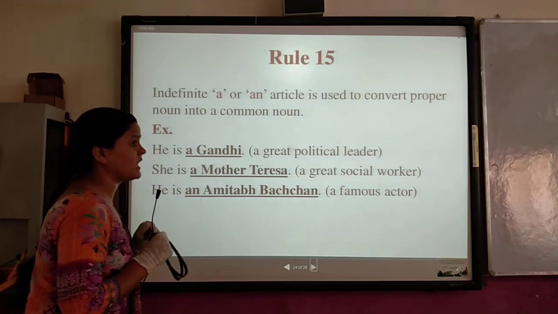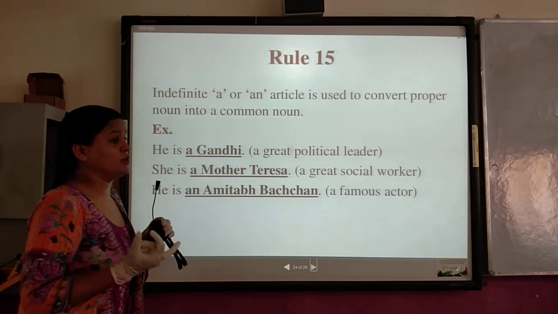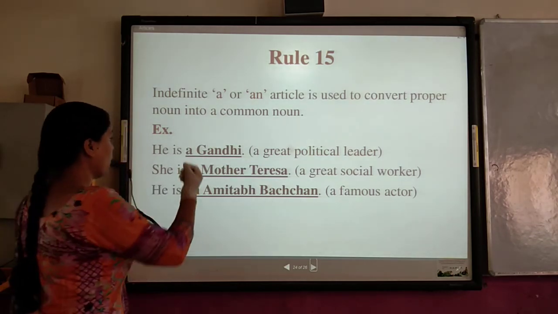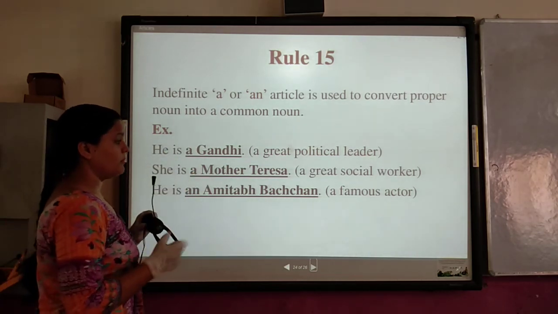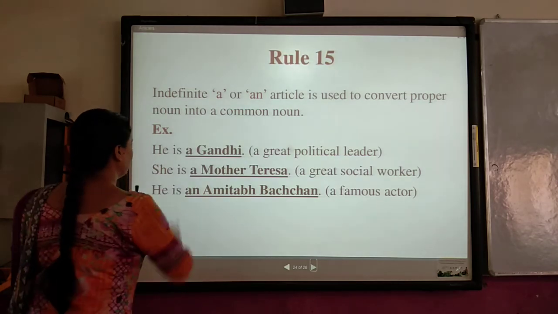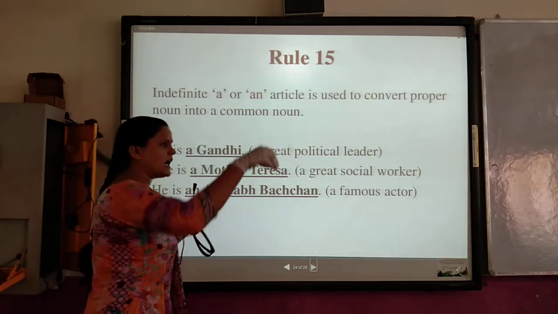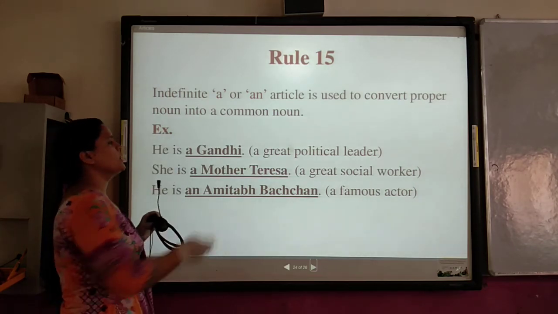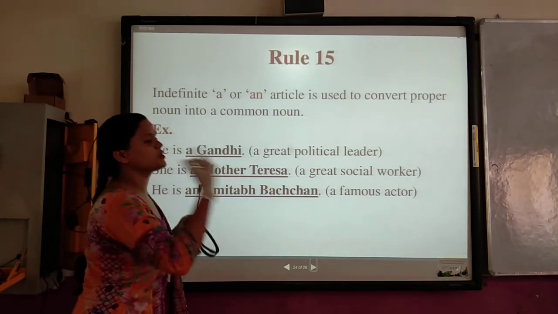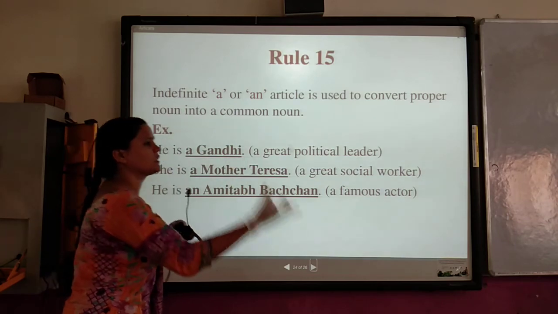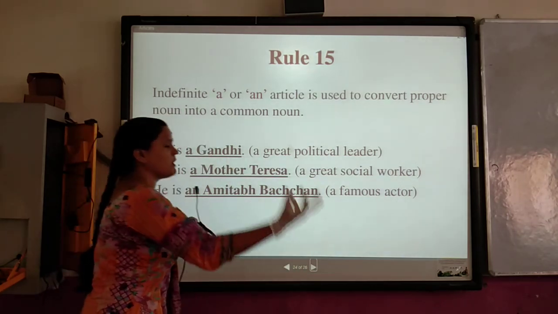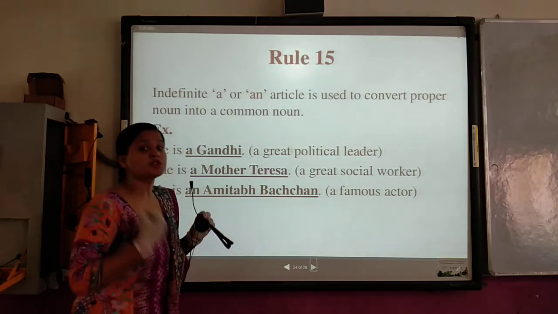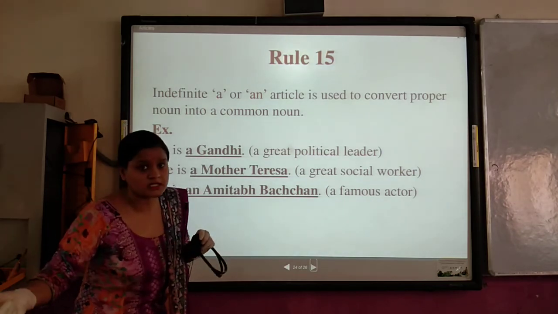Now you were thinking, man, how can we use the proper noun with an article? But let me tell you one thing. He is not talking about the main Gandhi, the Mahatma Gandhi. It is talking about the quality of Mahatma Gandhi, the feature of Mahatma Gandhi resembling the quality of some other person.